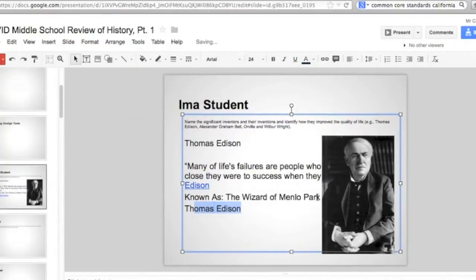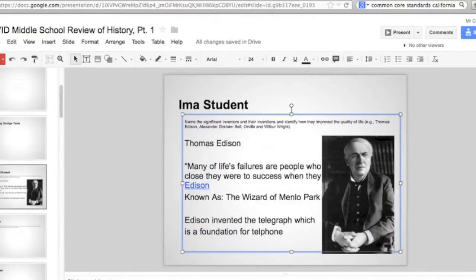So I'm almost done with my slide, and I'm thinking that it looks pretty good. As soon as I put the part in here about how he invented the telegraph and that laid the foundation for the internet, I'm going to feel satisfied with what I've done. Then I can move on to the other people on my list, or the rest of my question. In this case, it's Alexander Graham Bell and Orville and Wilbur Wright. Bell invented the telephone, which is clearly an adaptation of the telegraph, and later the internet came from that. And the Wright brothers were the first to have a successful flight.